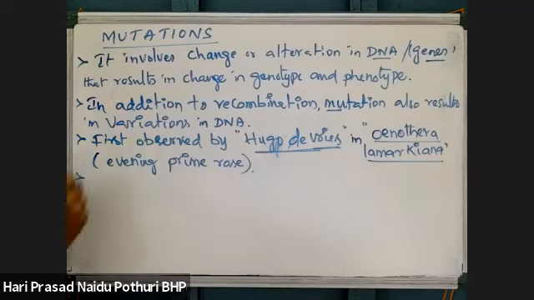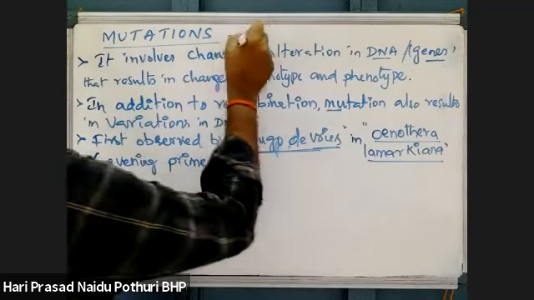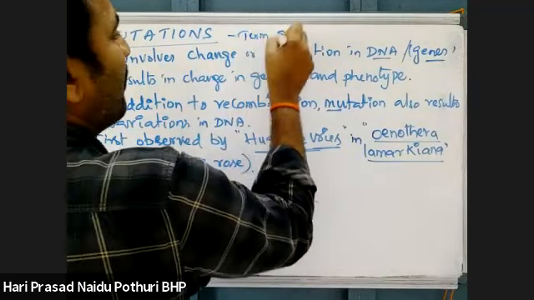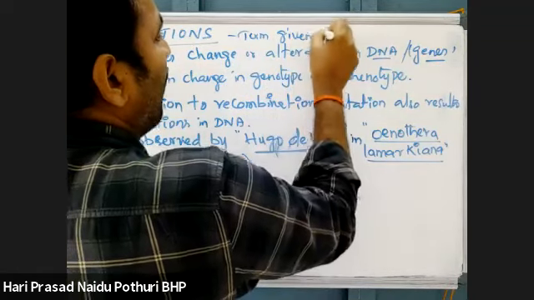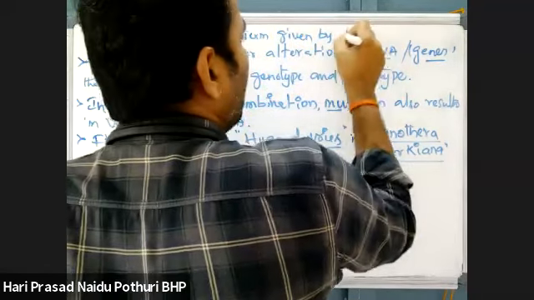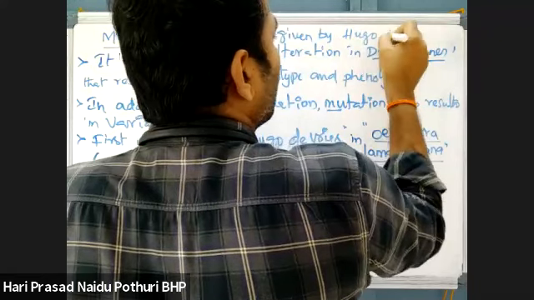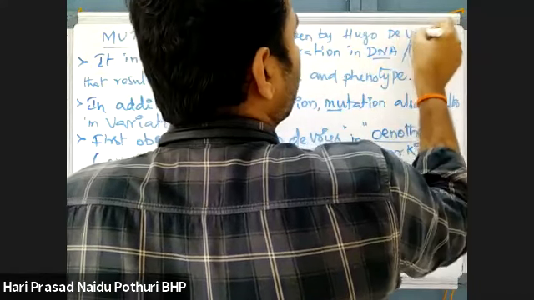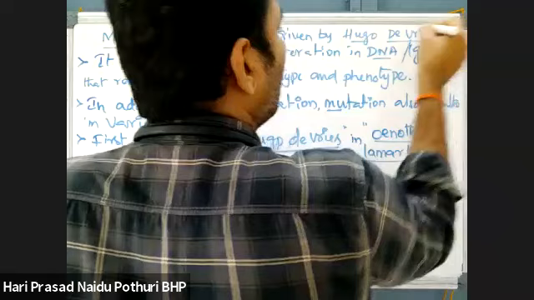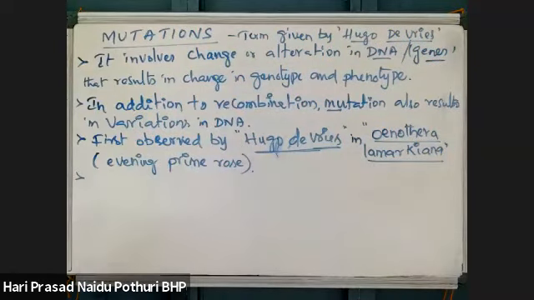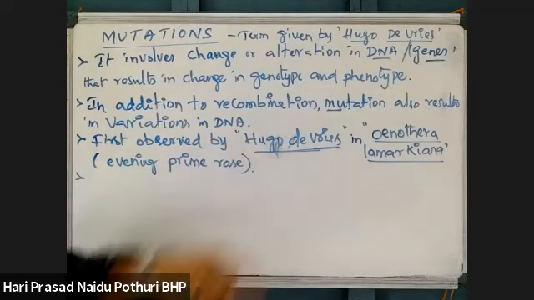And the term mutation was also given by de Vries only. Hugo de Vries gave the term on observing the phenomenon or concept of mutation in the gene.